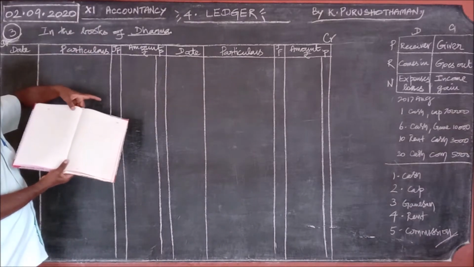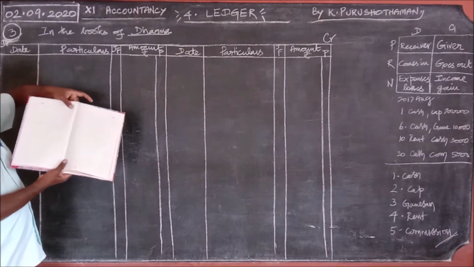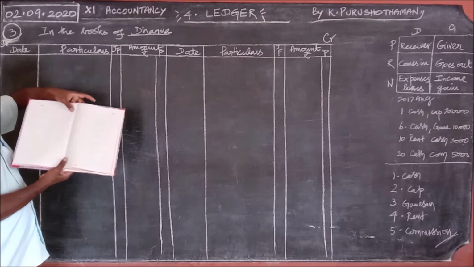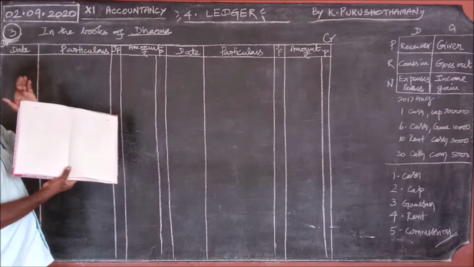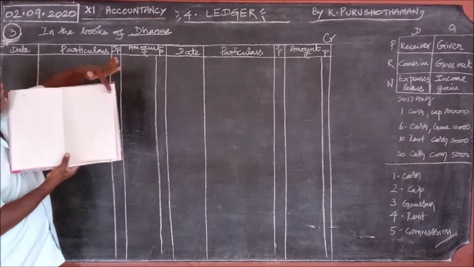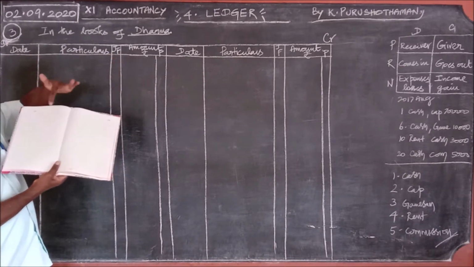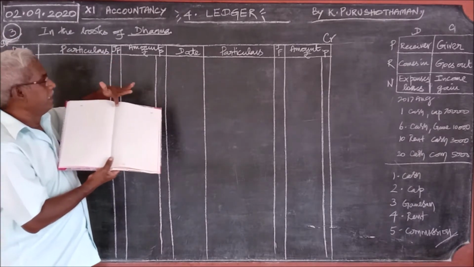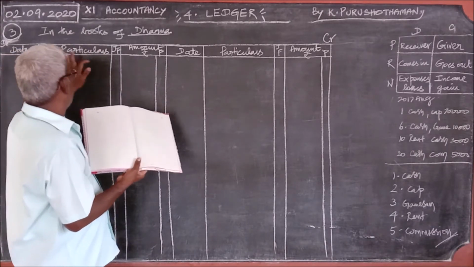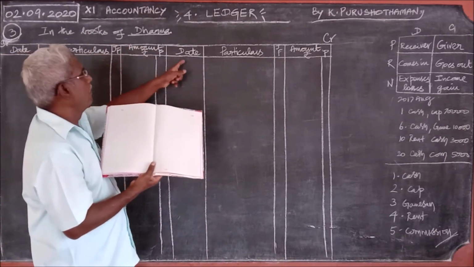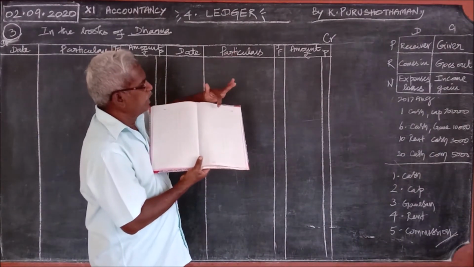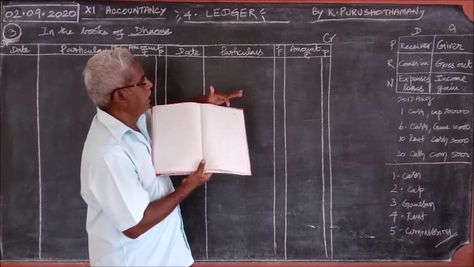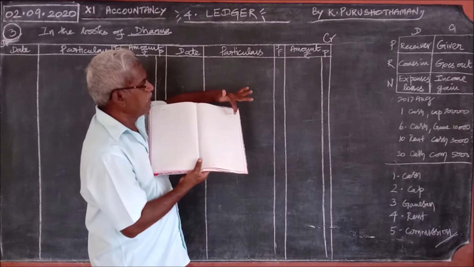Then this column is amount. Leave the other column free. Then go to the right hand side, that is creditor. This side you write debtor, this side you write creditor. On the credit side, again the same 4 columns: date, particulars, JF, then amount, rupees.